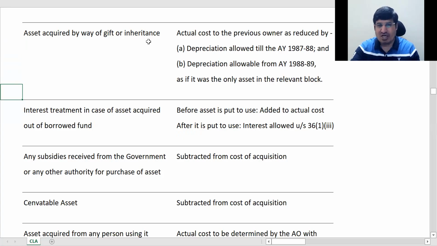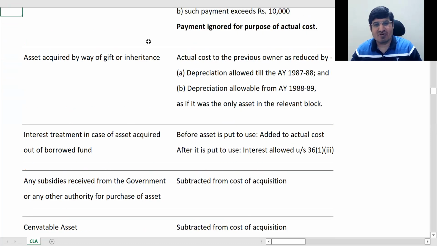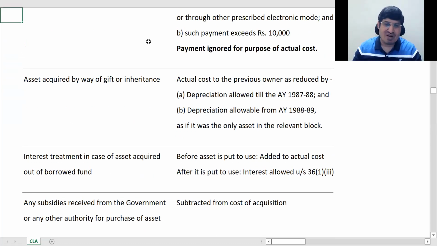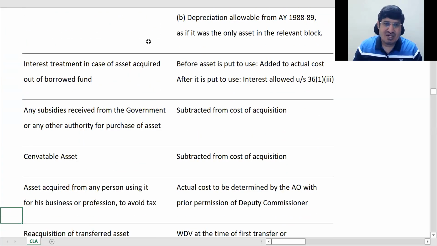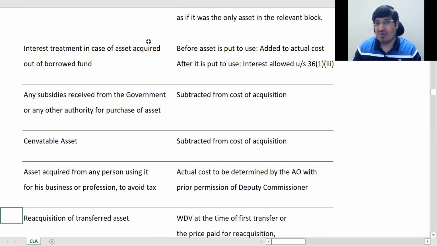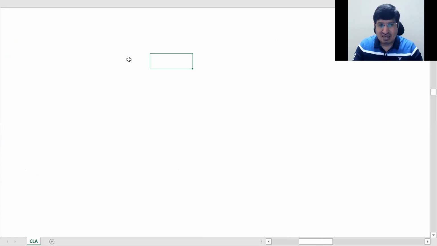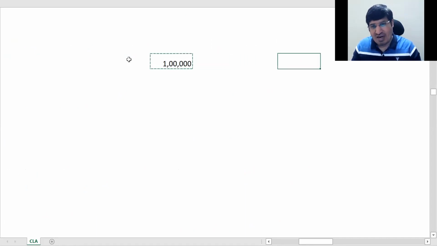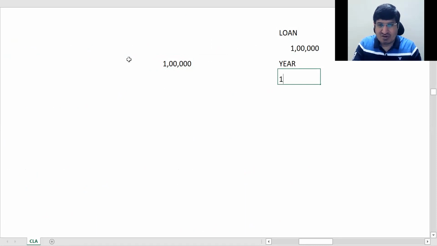These points have already been trimmed a lot. In the study material it is written in a very complex way, and I have trimmed it so that you will understand easily. Now the third case. As we go ahead, it will become interesting. Interest treatment in case the asset is acquired out of borrowed funds. Say I bought it for 1 lakh, but took a full 1 lakh loan, and every year I have to pay an interest of 10,000.